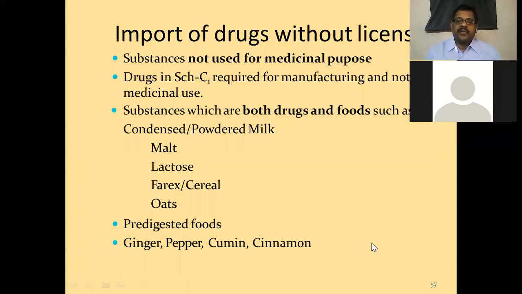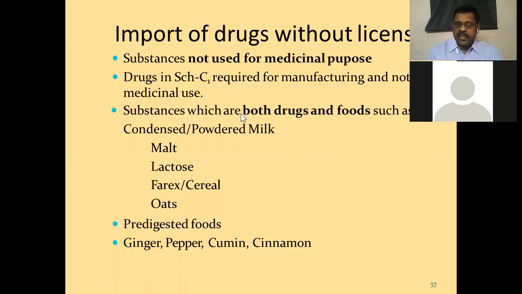Import of drugs without license. If anyone is involved in import of drugs without a license, what is the condition? Substances not used for medicinal purposes: drugs in Schedule C1 required for manufacturing and not for medicinal use. Substances which are both drugs and food, such as condensed powdered milk, malt, lactose, parrot cereal oats, pre-digested foods, ginger, pepper, cumin, cinnamon containing foods.